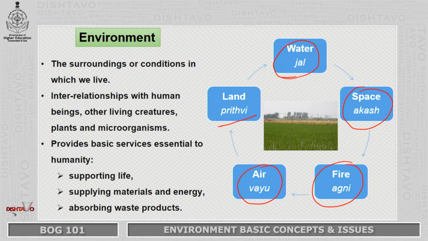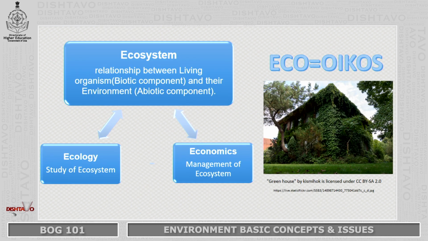So my dear friends, when we talk about environment, we have certain terms, some basic concepts in environment that we need to understand. And in this module, that is what we are trying to do. We are trying to understand the basic concepts that are used in understanding environment. First of all, ecosystem. Now when we talk about ecosystem, eco comes from the word oikos, a Greek word. Oikos means home. So ecosystem basically is our home, which Pope Francis also calls our common home. So what is this our common home?